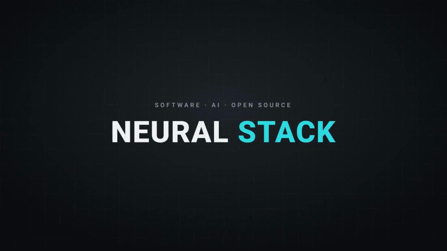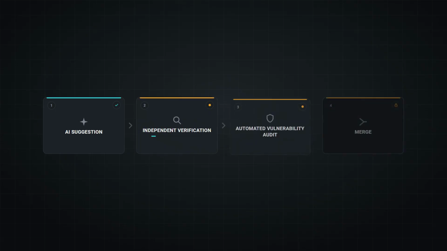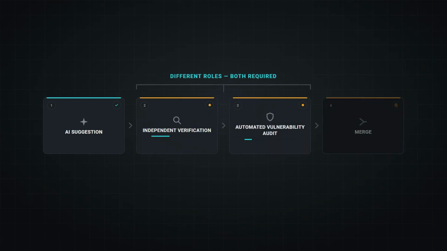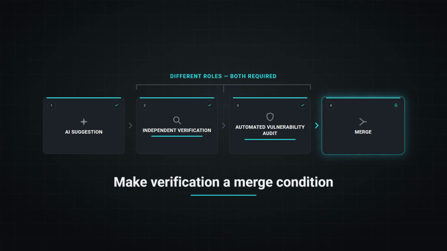Independent verification is one layer. Automated vulnerability auditing is another. Generated dependency changes should have to pass both layers before merge. These safeguards perform different roles. Independent verification asks whether the suggested dependency should be accepted in the first place. Automated vulnerability auditing checks the dependency change through a repeatable security control. One safeguard doesn't replace the other because they're answering different questions.